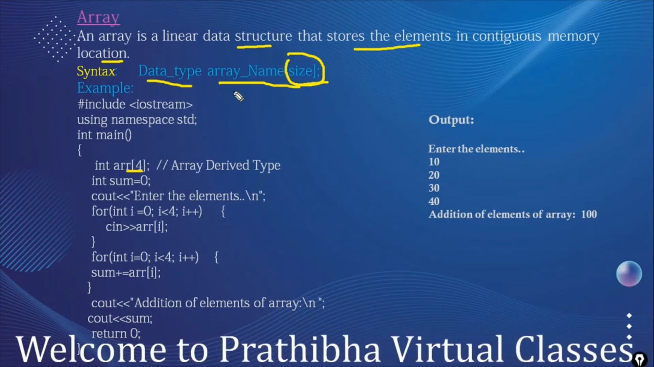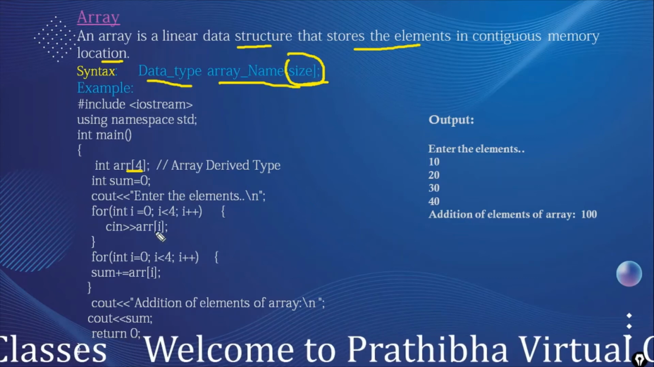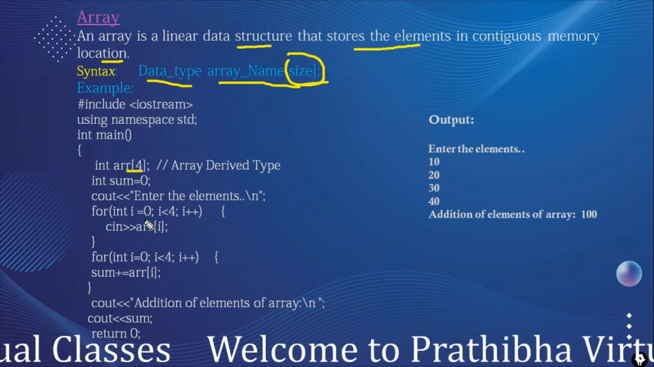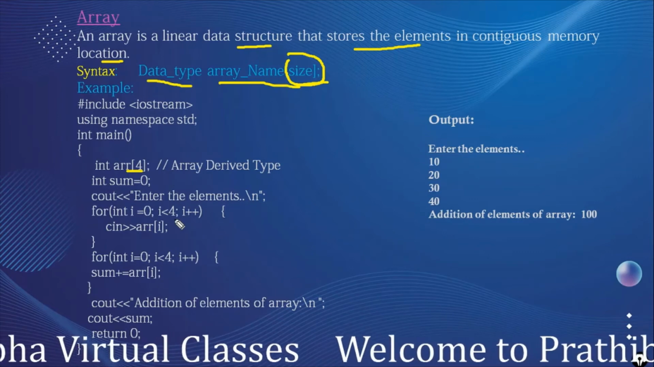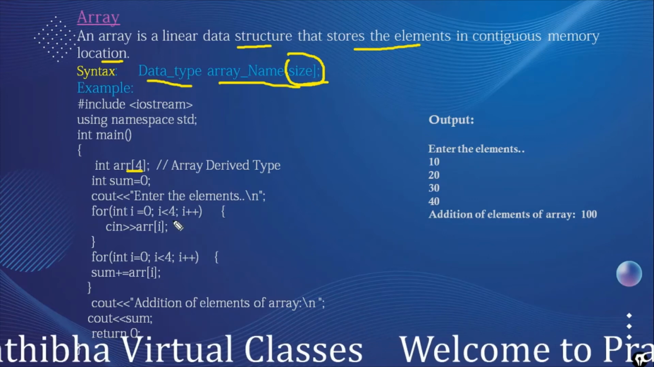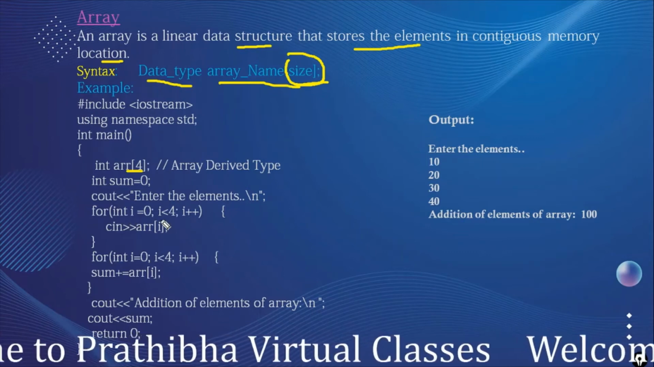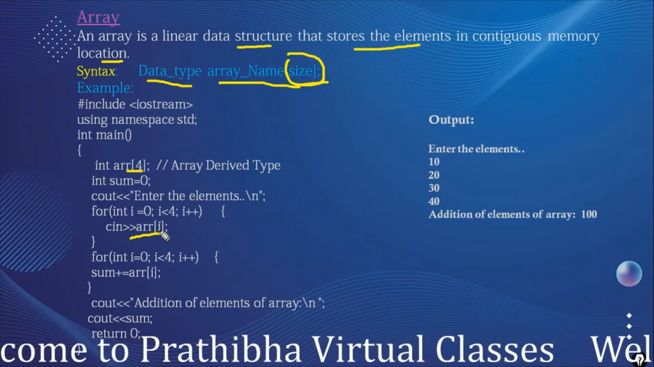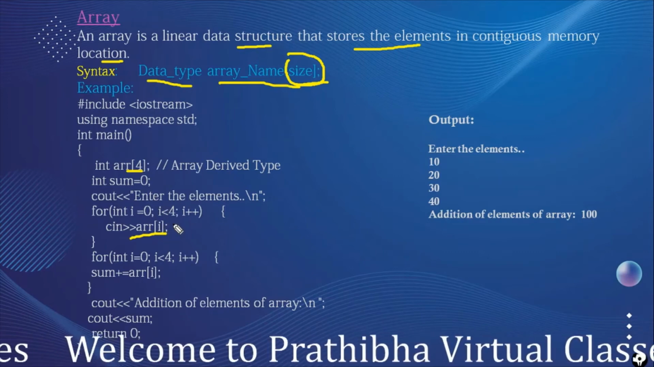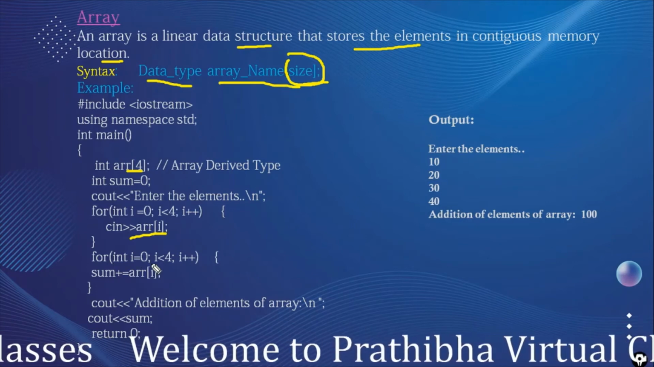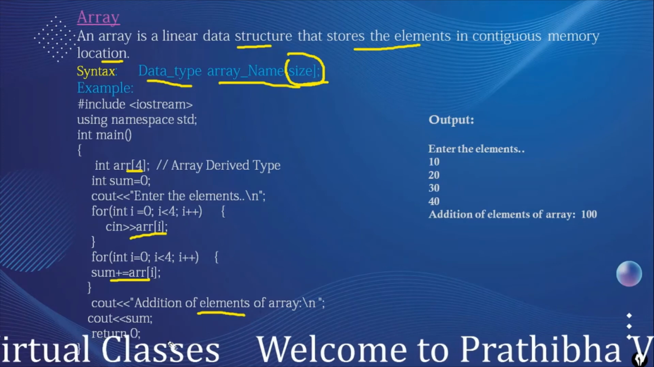Array members are accessed by using their indexes. Always the index starts with 0, then 1, 2, up to size minus 1. Size is 4, so 0, 1, 2, 3 are its indexes. By using those indexes we can access those elements. We are reading the array elements, arr[0], arr[1], arr[2], arr[3]. Four elements are read, and we are summing those elements and displaying the addition of elements here.